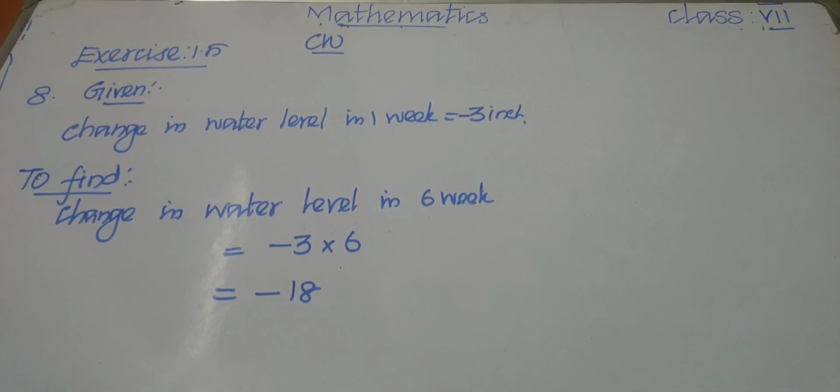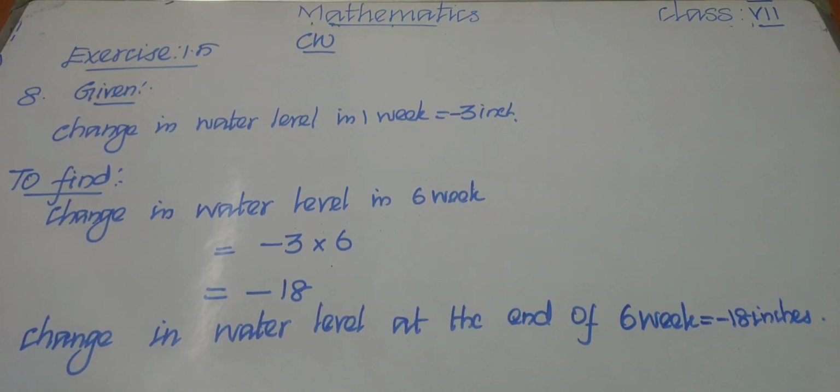Okay children, copy this in your classwork notebook. At the last you can write, therefore, change in water level at the end of 6 weeks equal to minus 18 inches. Write this and complete this answer. After completing each and every question, draw a line using a scale and pencil. Write neatly. So that's all about today's class, and the 9th sum is also your homework.